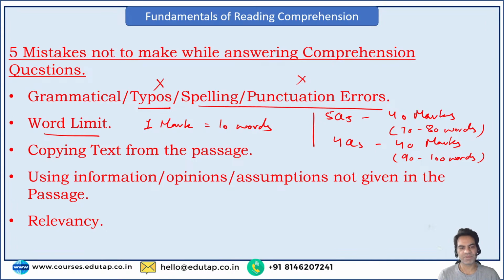So guys, please give me a confirmation if it is clear to you, yes or no, that this is a general rule for how much we should write. It's a simple rule that I have come up with: for 1 mark write 10 words. That's to be safe, right? If there are 3 questions for 40 marks, that means every question is for around 13 or 14 marks. So you would be writing more than 100 or 120 words, right?